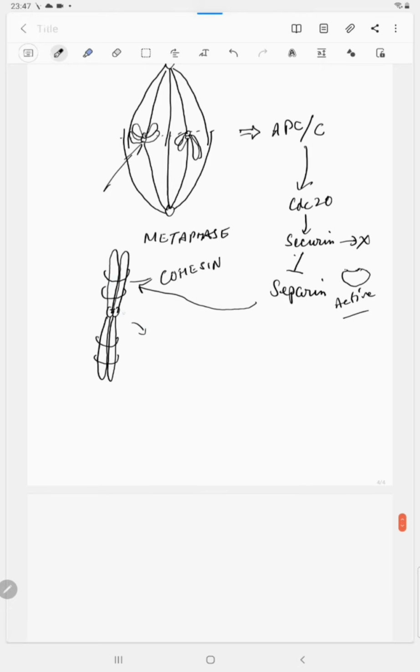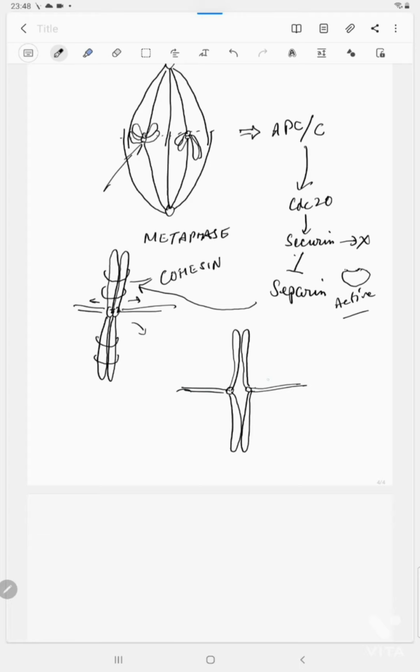The spindle fiber was attached to this, and it was pulling the chromosomes on this side. So now the centromeres will move apart, and at the same time the cohesin proteins have also been removed. So the chromosome is now not in tension. The tension generated on the spindle fiber is now absent. So that has been neutralized, in fact.